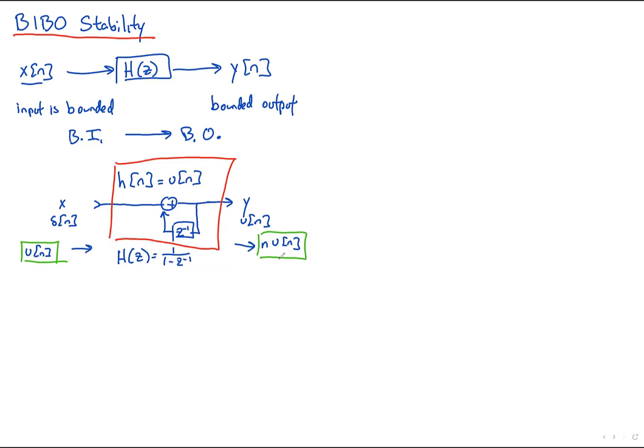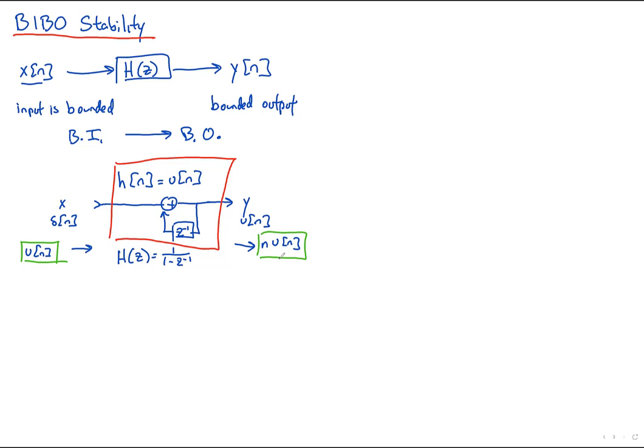So not all reasonably nice looking systems are BIBO stable, but you want to know if a system is BIBO stable because, for instance, if it's controlling a plane, you want to know if reasonable inputs from your stick might ever cause the plane to have an arbitrarily large deflection in space. There's two ways to tell that.